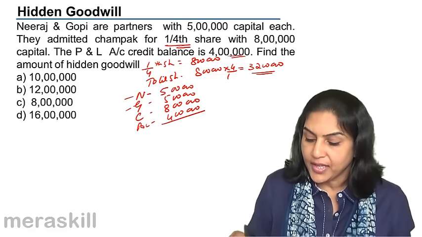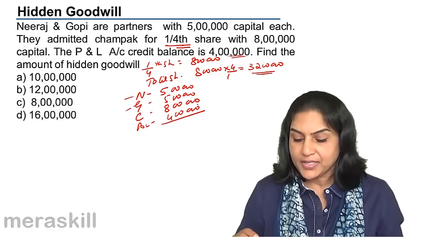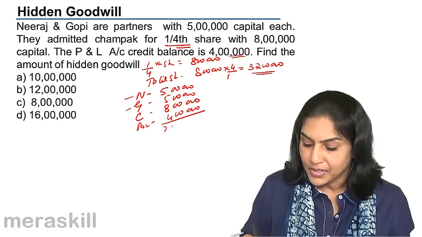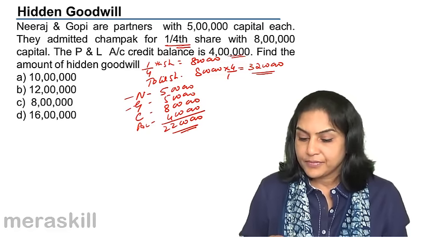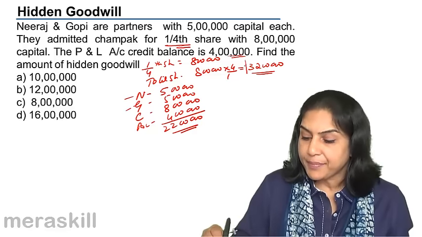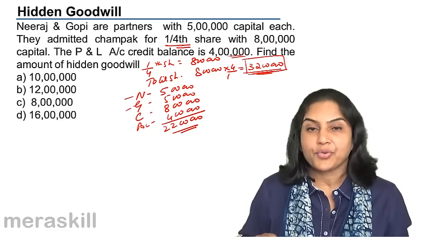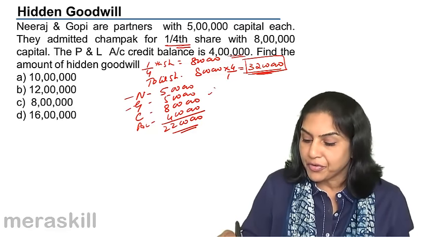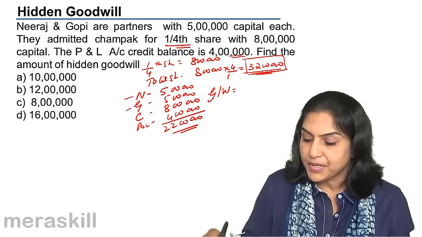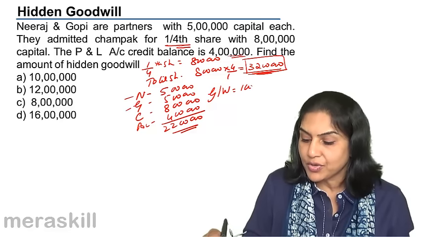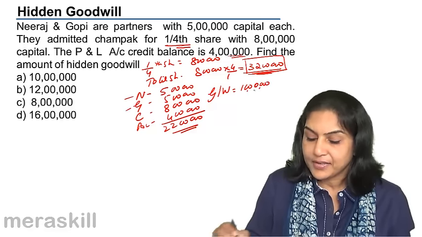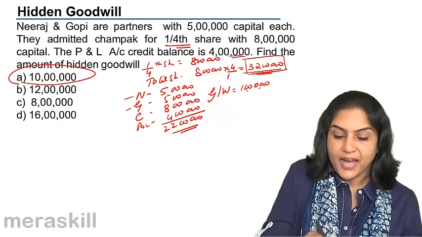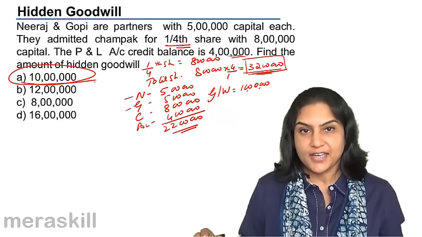So totally the capital that they have is 22 lakhs. But total share in capital here appears to be 32 lakh. Therefore, the amount of hidden goodwill must be 32 lakh minus 22 lakh is equal to 10 lakhs. Option A, 10 lakh must be the correct answer.